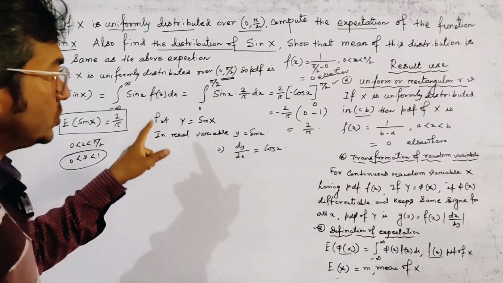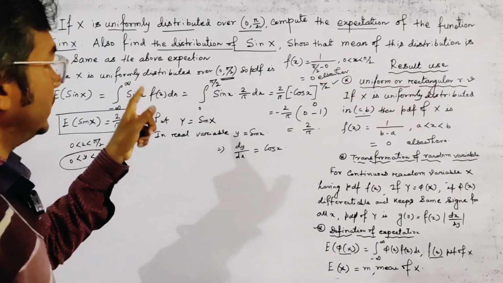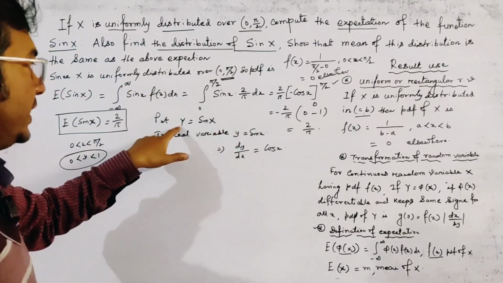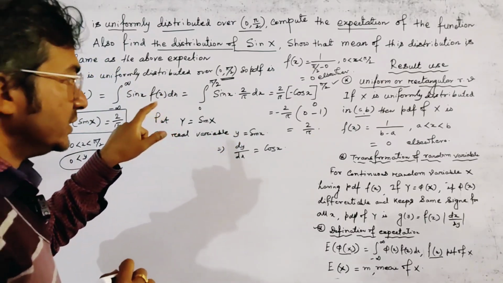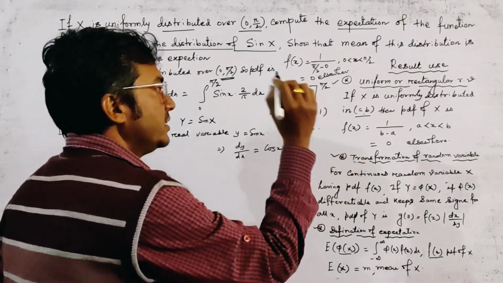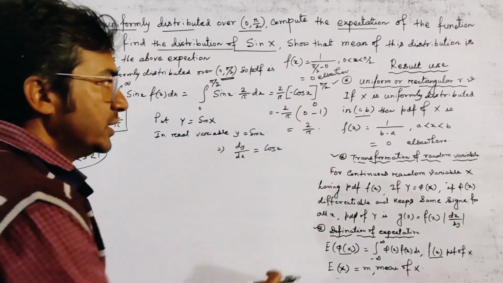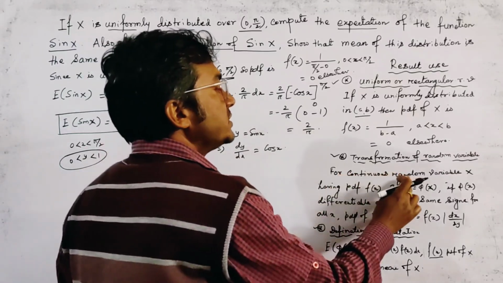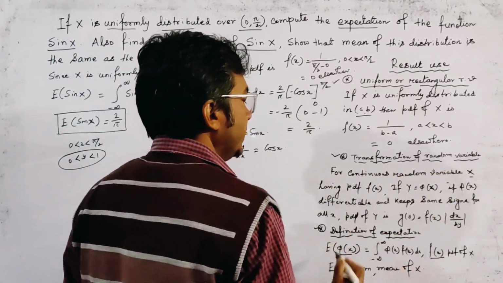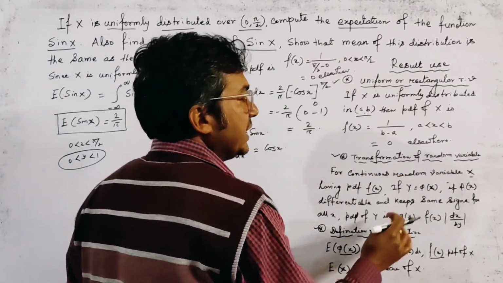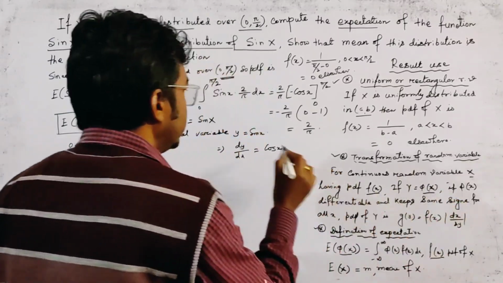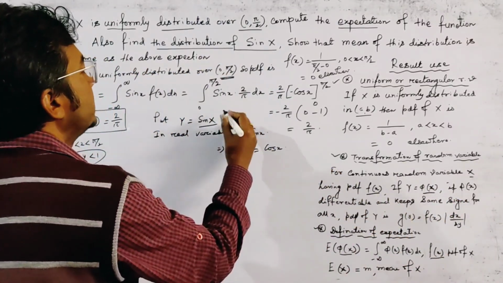Now, how do we transform the variable x to y? Let this be y. This is given by the formula for transformation of a random variable. For a continuous random variable X having PDF f(x), if y equals phi of x, here phi of x means sin x.